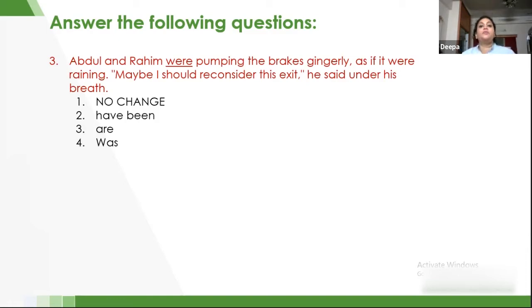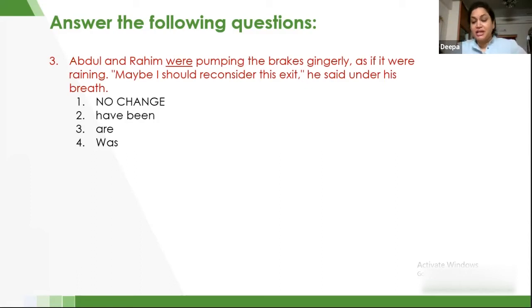Now here, we have two people, Abdul and Rahim, and both of them were pumping the brakes gingerly as if it were raining.